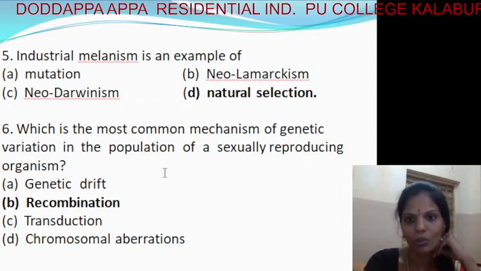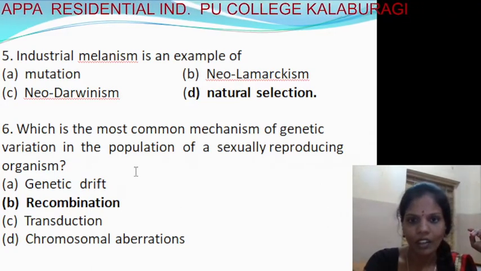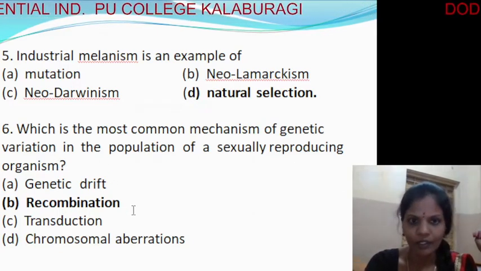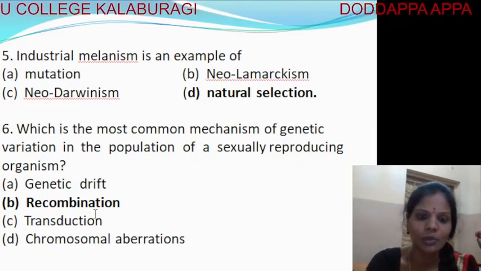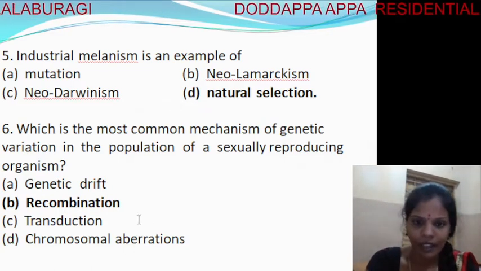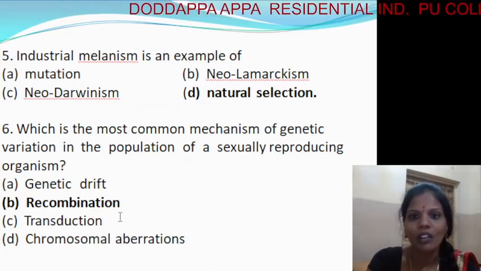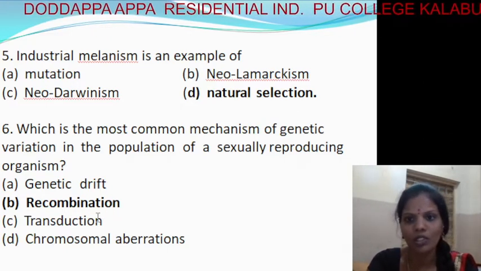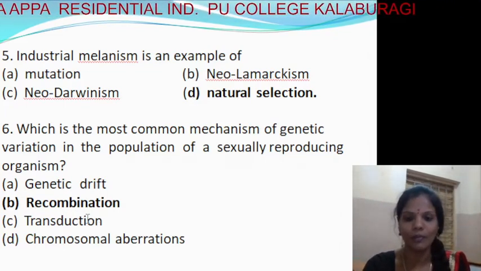Next, which is the most common mechanism of genetic variation in the population of a sexually reproducing organism? First, genetic drift. Second, recombination. Third, transduction, which is nothing but the transfer of genetic material from one bacterium to another. Then chromosomal aberrations. Among these, it is the second option, recombination. It is the most common mechanism of genetic variation in sexually reproducing organisms.